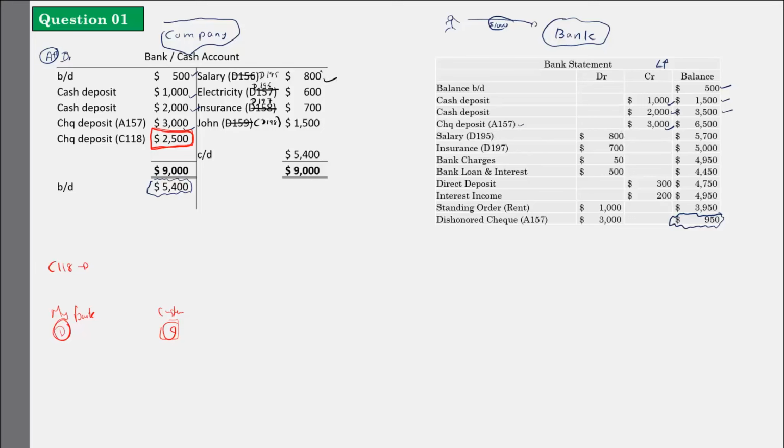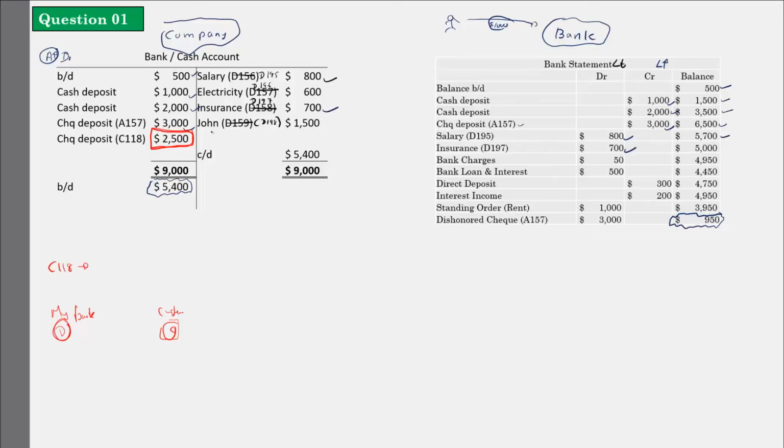In the bank statement, it is there on the debit side. Why is that? I have issued a check, so the bank is giving that payment to that particular person on my behalf. So the bank's liability is decreasing. How much is that? It is $800, and it is there in the bank statement. 6,500 was the balance. Out of that, 800 was given as salary, so the balance is 5,700. D196 is not there. It is missing. Insurance D197 is there.